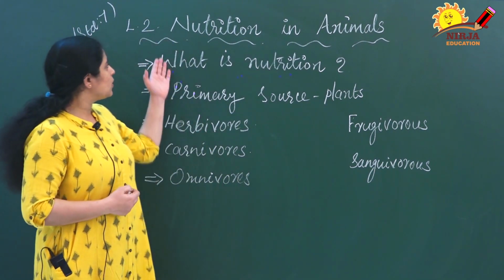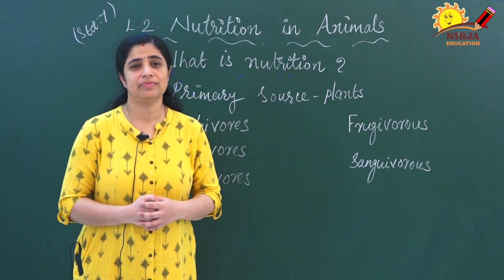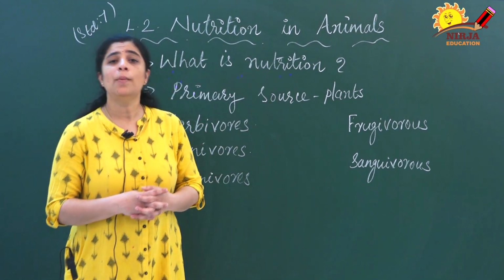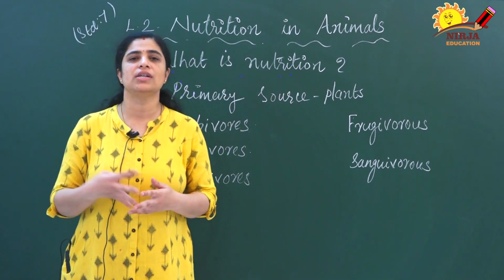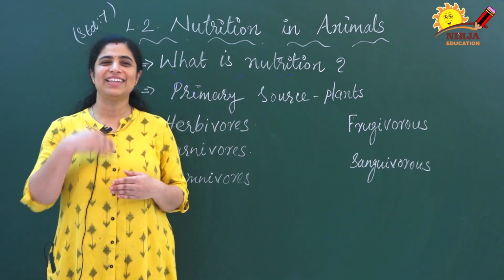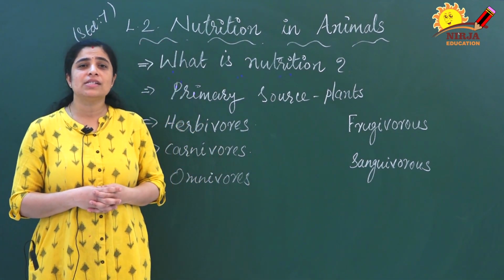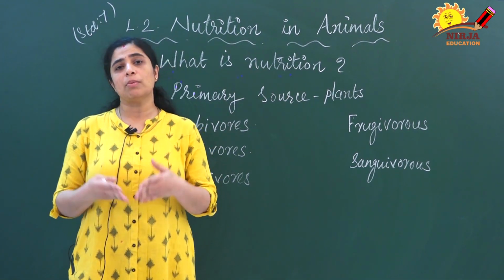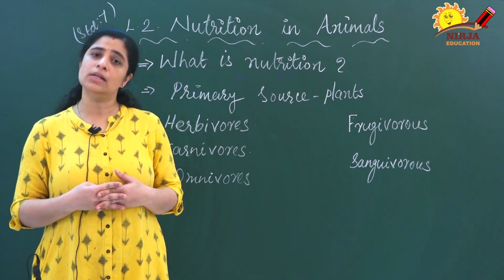Okay, today we are going to discuss nutrition in animals. What is nutrition? Already we have learned all these things in lesson 1, that is nutrition in plants. So we will have a quick recap about nutrition, nutrients and everything. You know that the intake of food and the utilization of food by animals or plants is known as nutrition, and the chemical substances present in that food are known as nutrients. Different types of nutrients are there: carbohydrates, proteins, vitamins, minerals, roughage, all that we have discussed in lesson 1.